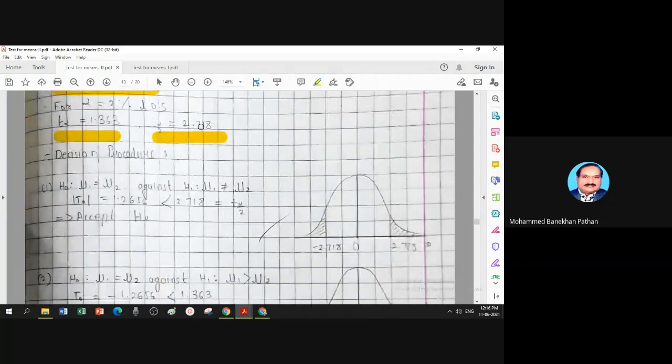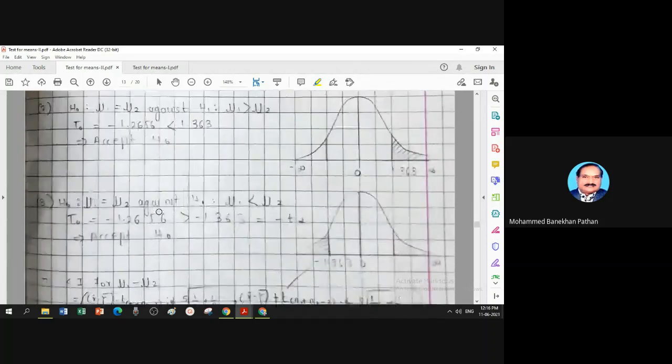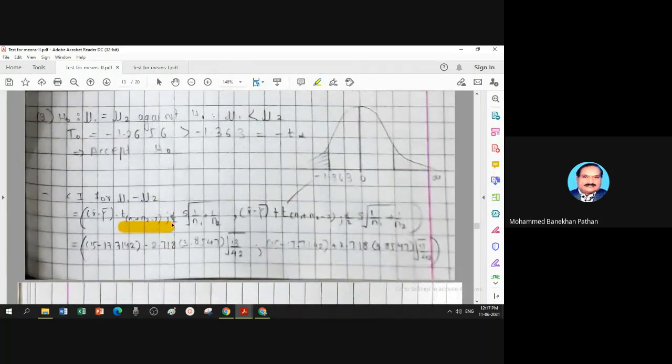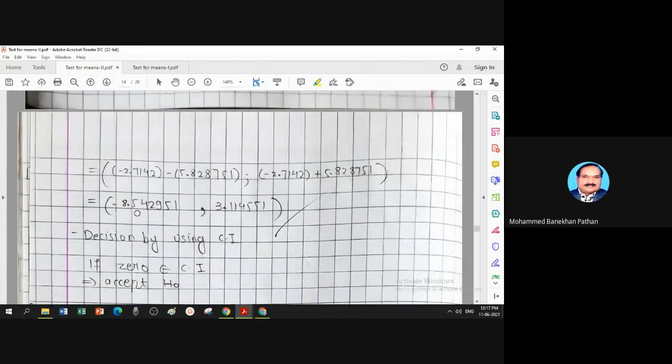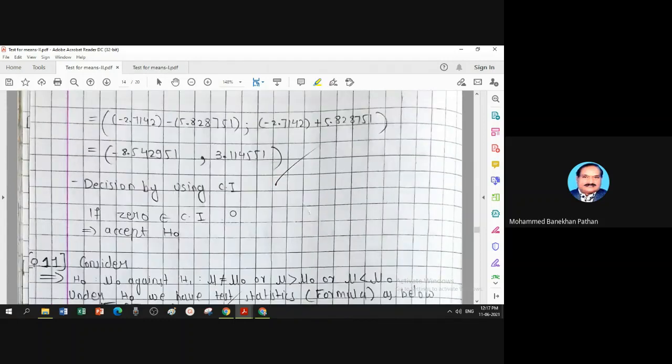The answer is 2.718. That number will be here. Multiply by s, which you got, times root 1 by n1 plus 1 by n2. The same thing in the upper limit with a plus sign. Simplify, you get the answer. The lower limit is negative, the upper limit is positive.